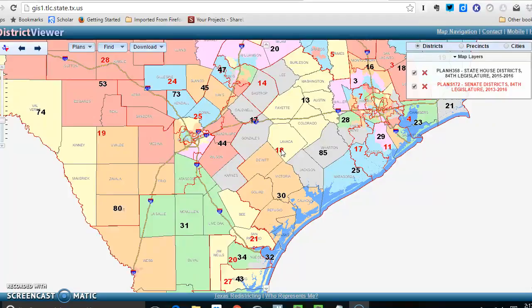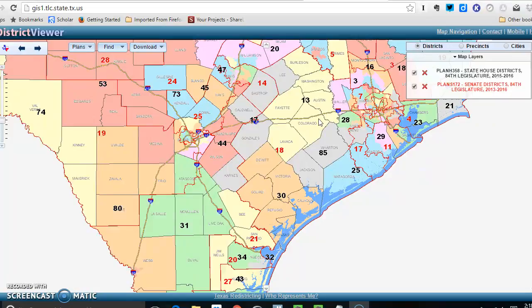So her job is to carry legislation in the Senate. But when you see the size of the 18th State Senate District, which goes all the way from Burleson County up here, all the way down to Goliad and Refugio counties, including Victoria, but then also stretches into Fort Bend County, there's a significant amount of overlap in these districts. So in order to get things done, and this is why we talk about the party in government, state senators and state representatives need to work together in order to get things done.